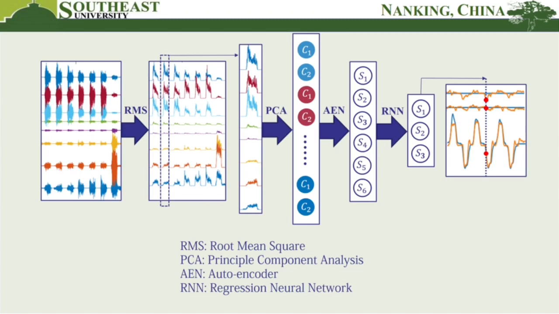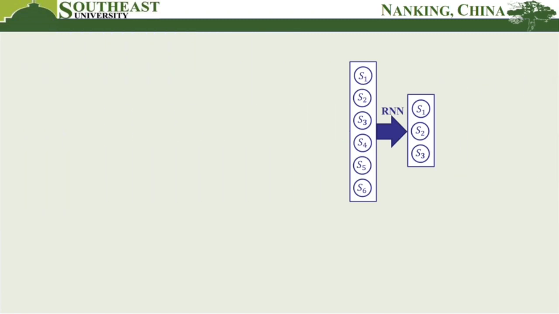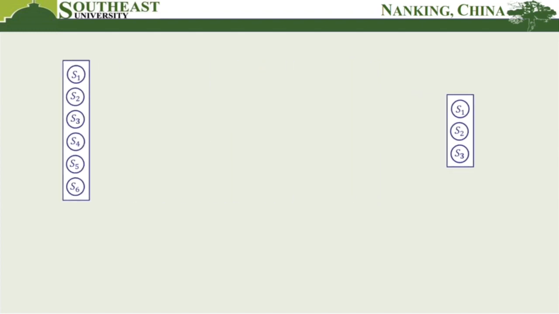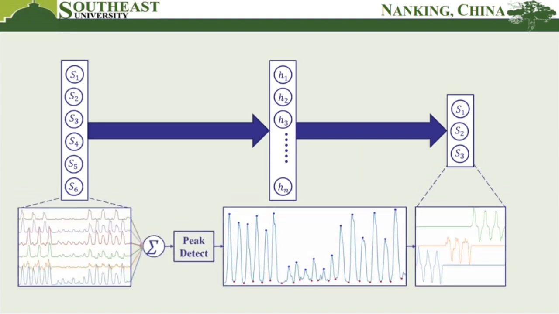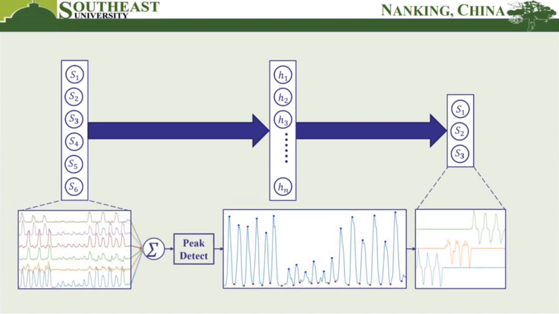To explain the mechanism of the automated data labeling, let's focus on the fully connected regression neural network layer used for mapping the muscle CG features. As a motivating example, we will automatically label a training set. Firstly, we use the sum of 6 muscle CG features to highlight the activation of each gesture.